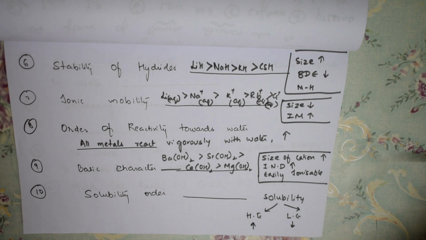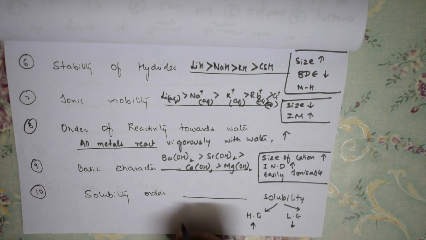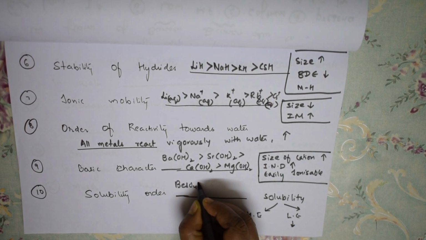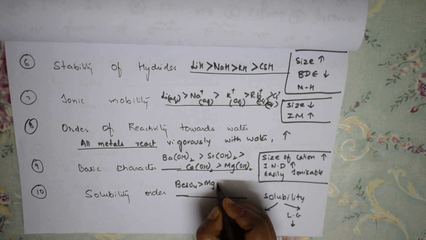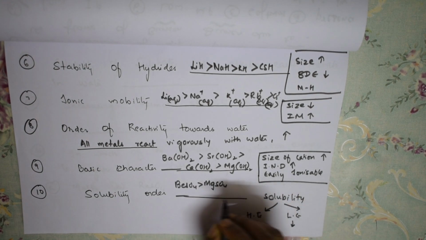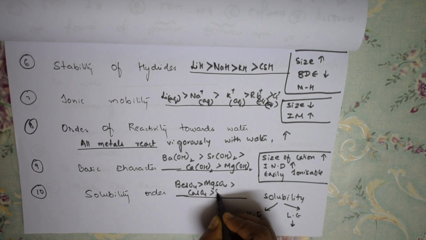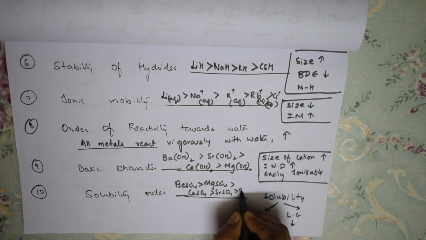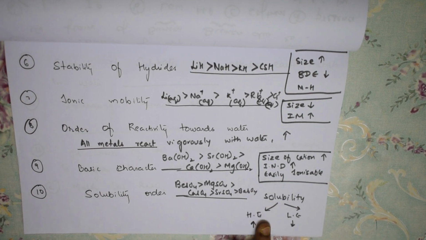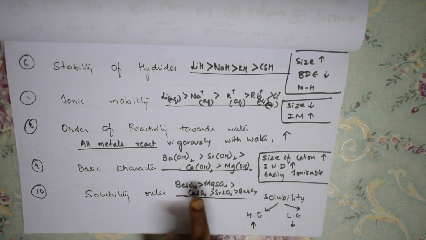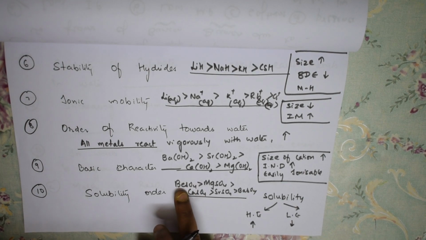So among your alkaline earth metals, the order is like this: beryllium sulfate greater than magnesium sulfate, then calcium sulfate, then strontium sulfate, then barium sulfate. Remember, this is a concept. Here, for beryllium sulfate, hydration enthalpy is more and lattice enthalpy is less. That's why they are going to be soluble, right?